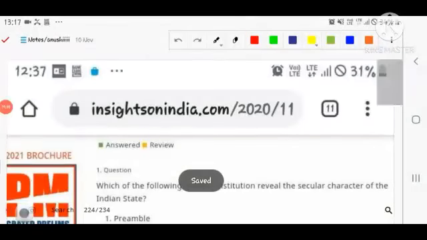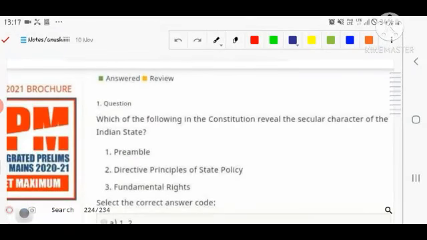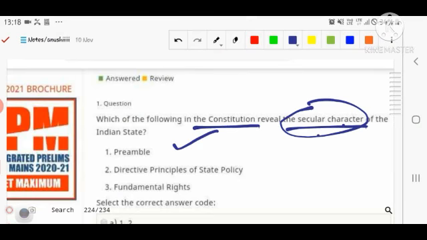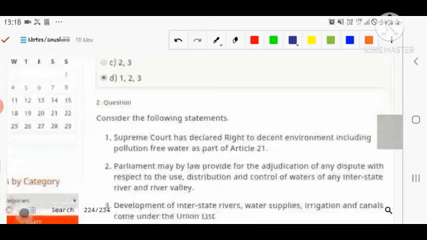Let's discuss the quiz that is related to the Insights quiz. Number first, the question related to the section we are discussing, polity. Which of the following in the Indian Constitution reveals the secular character of the Indian state? Number first, the Preamble, DPSP, fundamental rights. So you have to choose the correct option here.